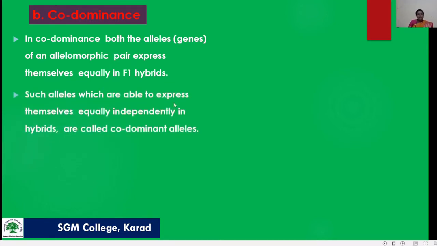Such alleles are able to express themselves equally and independently in the hybrid, and this phenomenon is known as codominant alleles.